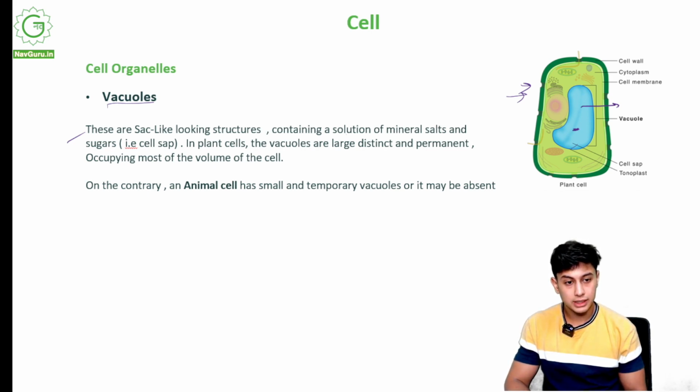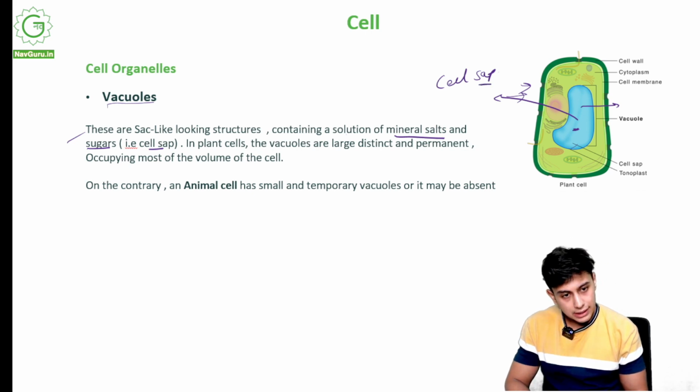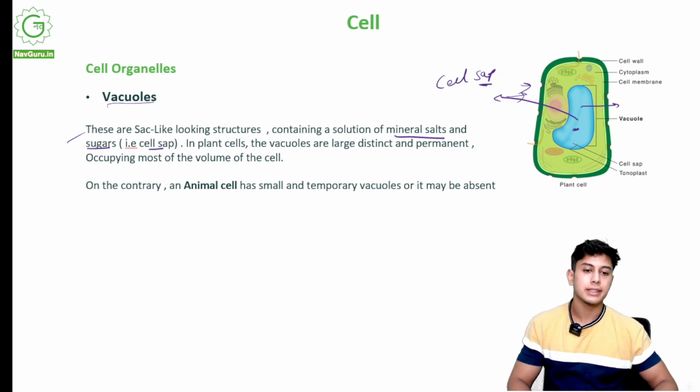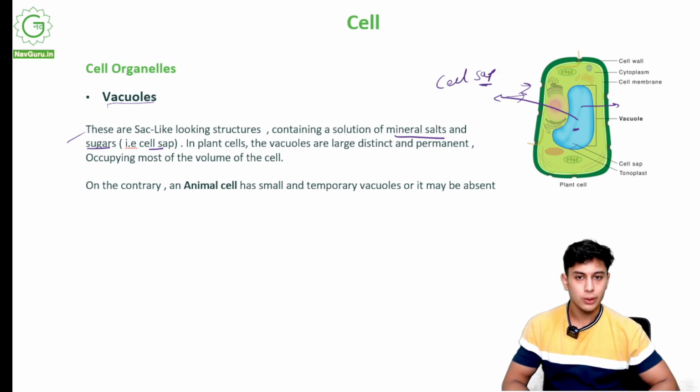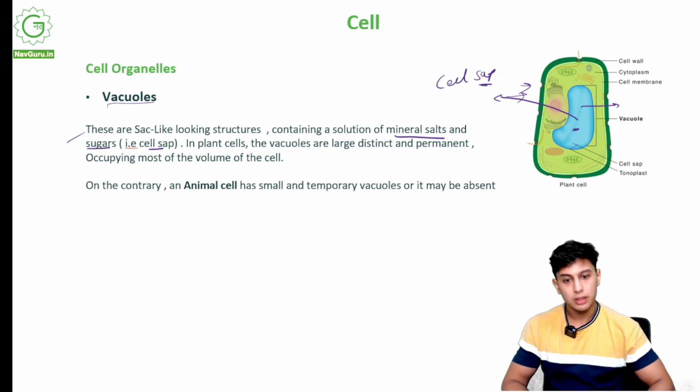It contains a fluid of mineral salts and sugars called cell sap. So this vacuole is filled with cell sap. And what is the cell sap? It contains a solution of mineral salts and sugars.